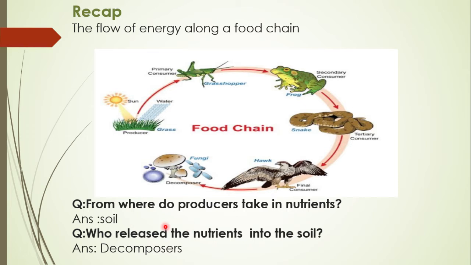Naturally, when the plants or animals die, they are decomposed by living organisms named decomposers. So these decomposers release the nutrients into the soil. And we have also discussed in detail that whenever the soil is deficient in nutrients, we may add the nutrients artificially, by adding fertilizers.